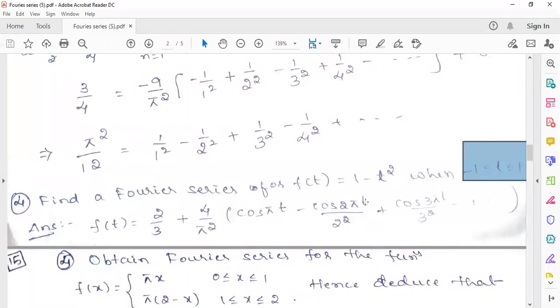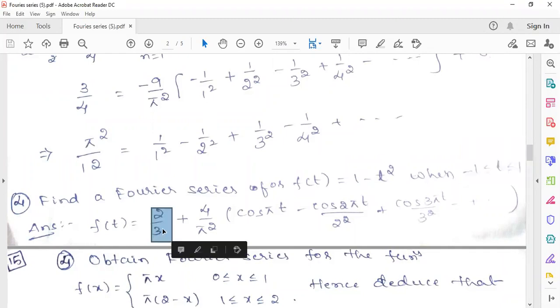Yes, sir, 2 by 3. Is it? Okay. 2 by 3 divided by 2 means it should be 1 by 3. Sir, the answer I got is 4 by 3. 4 by 3 is right, Pawan. I'll check, sir. Yes, sir, mentioned 4 by 3. 4 by 3 is right.